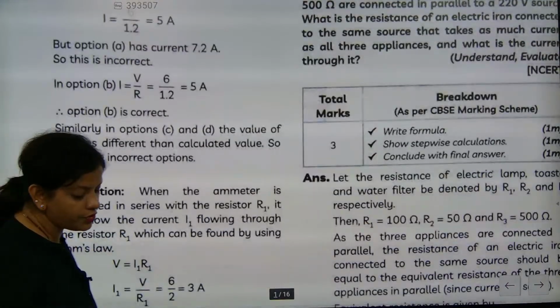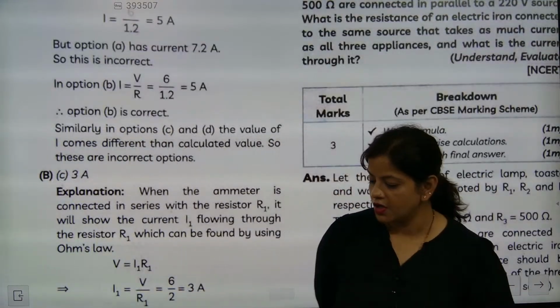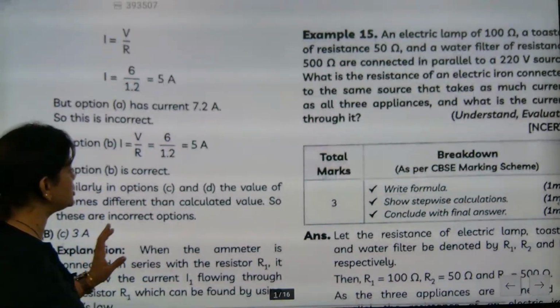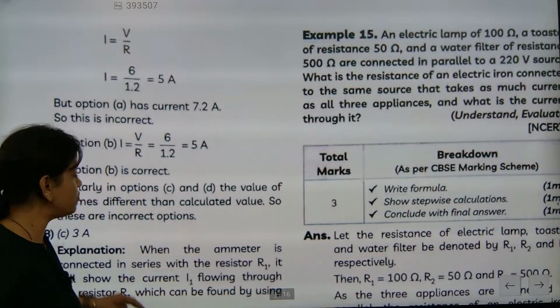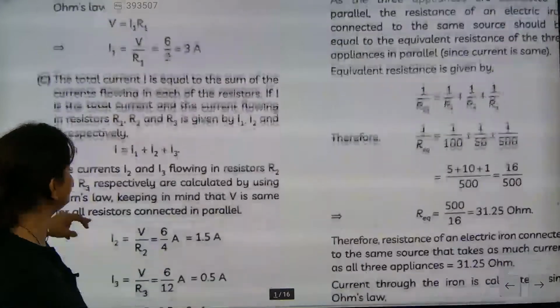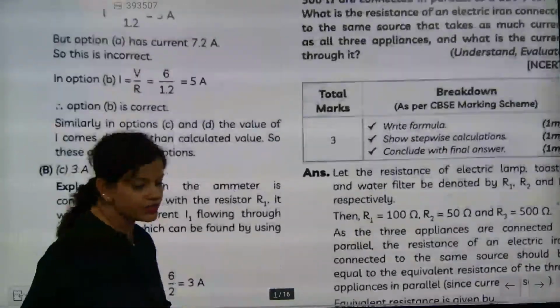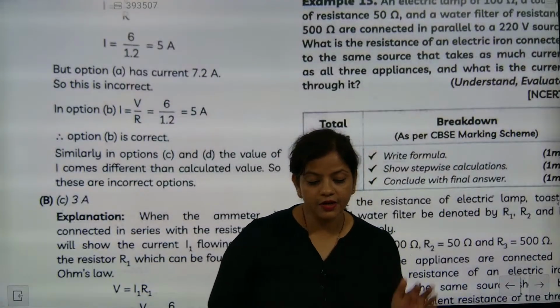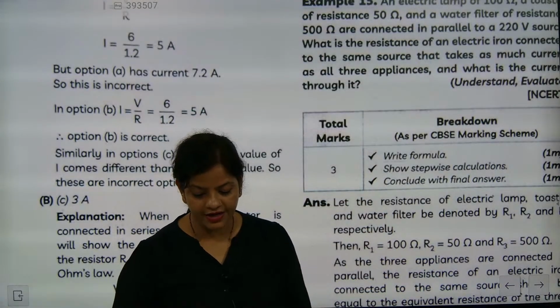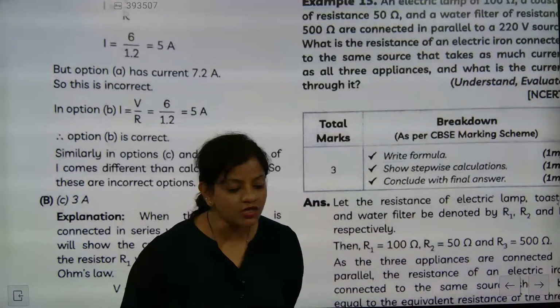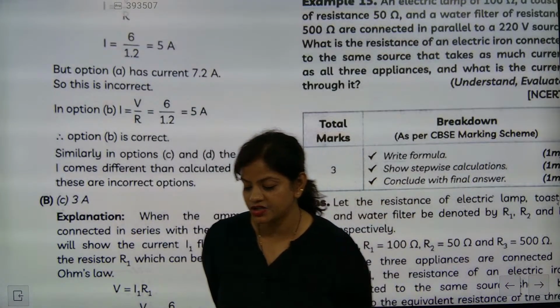So now we are going to do this work. Let's check this one out. Just understand one section. V is equal to IR, that is Ohm's law. Parallel connection and series connection will be there, the two connections, equivalent resistance. One question is there: what is constant when you have a parallel connection?